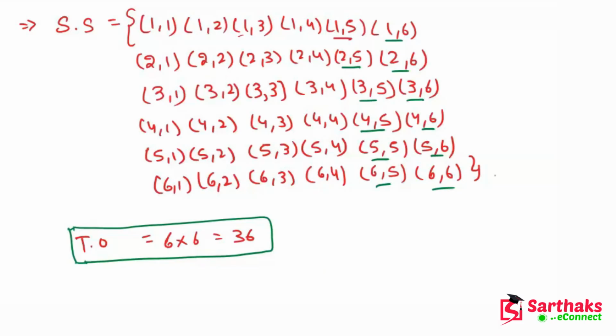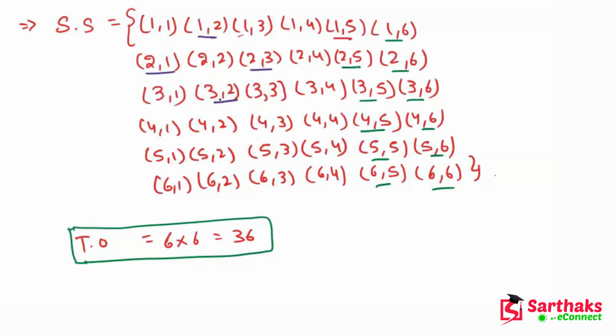Now the difference between these two numbers is what? 2 minus 1 is 1. This is the sample space. 2 and 3, again the difference is 1, and this is also again 1. In this row there are two favorable outcomes, and now in the next row we have 3 comma 2.